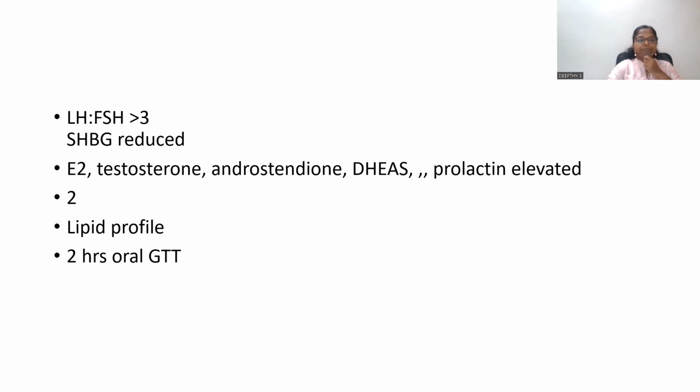Then estrogen, testosterone, dihydroepiandrosterone, androstenedione. These testosterone levels are usually elevated. In 20% of cases, we can also see the prolactin level is increased. We also have to check the lipid profile. Then to assess the insulin resistance, we have to go for the 2 hour oral glucose tolerance test.